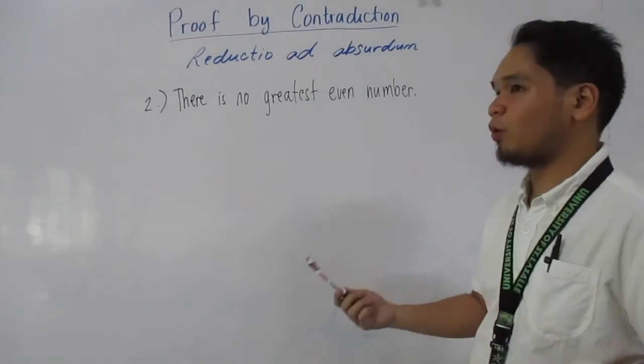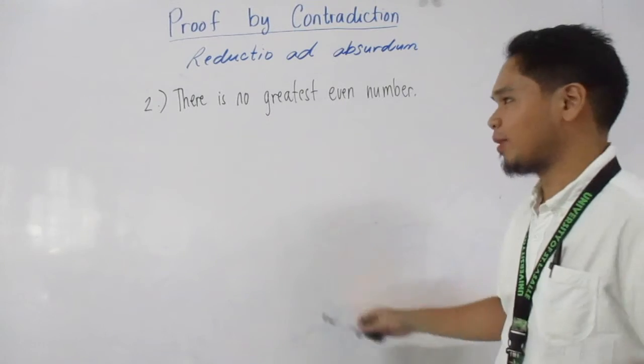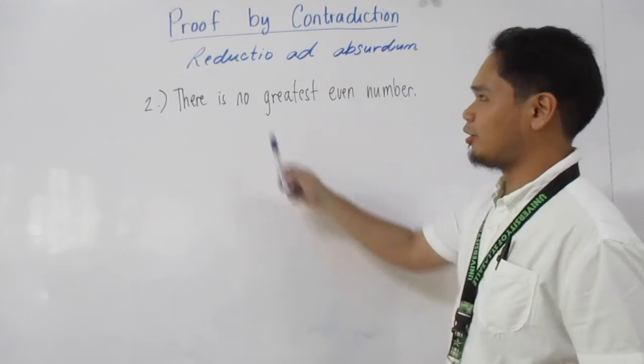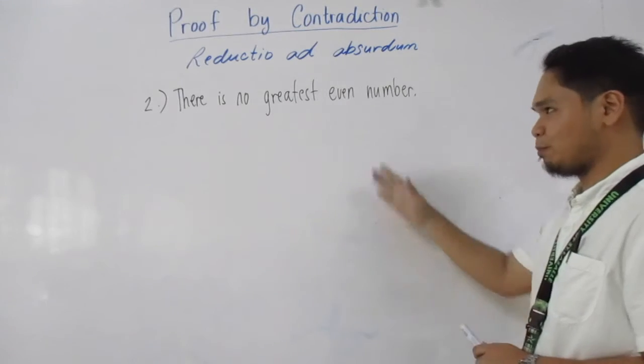From number 1, we're going to answer number 2 using the same firepower. A very simple reductio ad absurdum would be this: there is no greatest even number. Again, we cannot prove this directly.